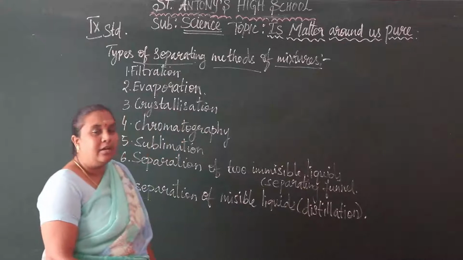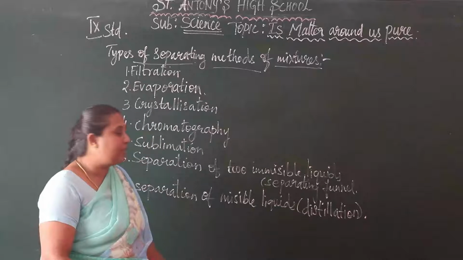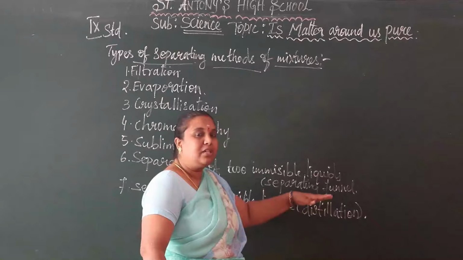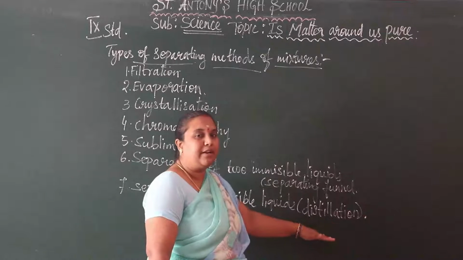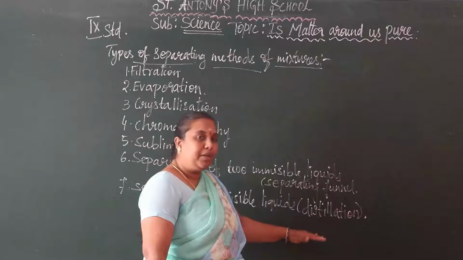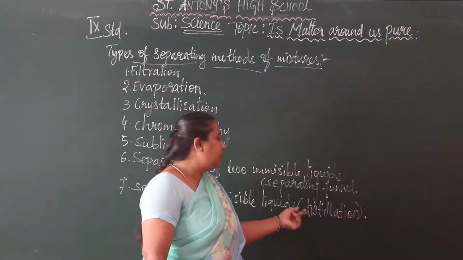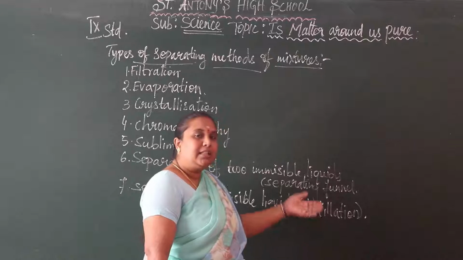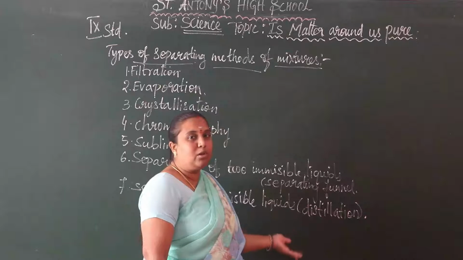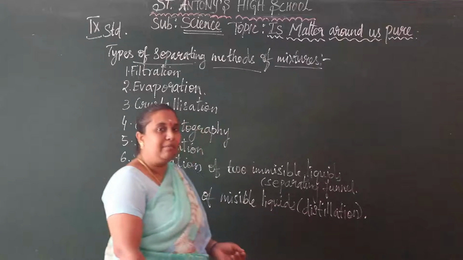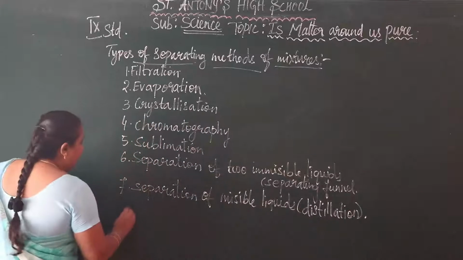Above 25 Kelvin, the distillation method can be applied, but for constituents below 25 Kelvin we use the fractional distillation method.